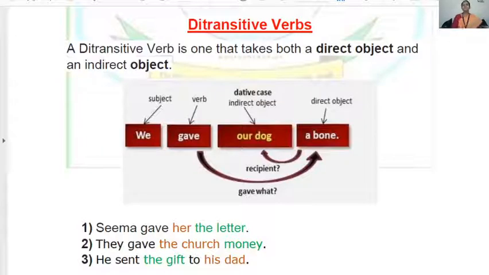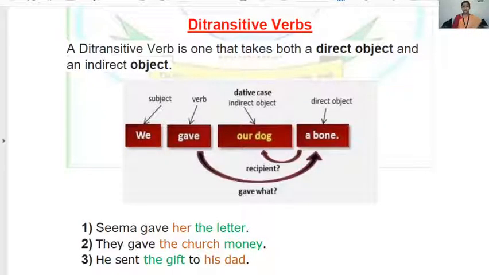Let's again ask the question to my main verb, and if I am getting two answers, that verb is ditransitive. So what is ditransitive? A ditransitive verb is the one that takes both a direct object and an indirect object. Don't forget, the first answer is your direct object and the second answer, whom, is your indirect object.